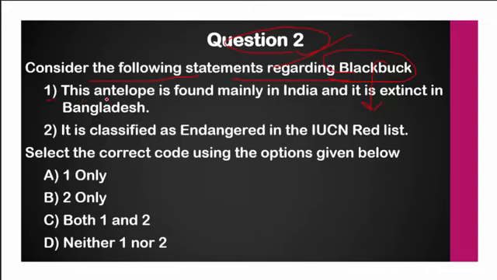So what is the first statement here? This antelope is found mainly in India and it is extinct in the country of Bangladesh. Yes, this is a correct statement. So it is currently extinct in the country of Bangladesh and it is mainly found in India.